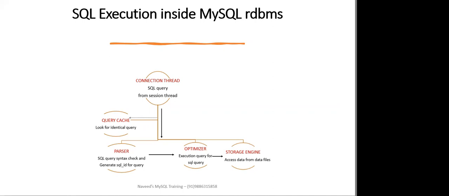See, usually what happens, first of all, a connection will be established and a thread will be connected. As I told you before, per connection, there can be n number of threads. So the SQL query will be assigned a thread. Then the parser will come into the picture. It will check the query syntax and generate an SQL ID for the query. Next, it will check whether that particular SQL ID exists in the query cache or not.